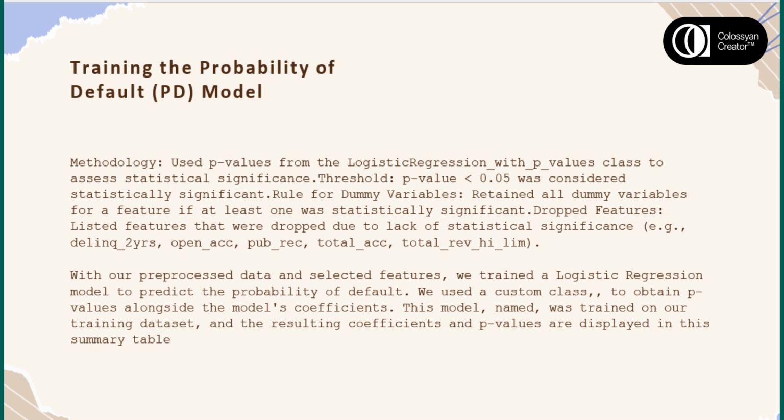With our pre-processed data and selected features, we trained a logistic regression model to predict the probability of default. We used a custom class, LogisticRegression_with_p_values, to obtain p-values alongside the model's coefficients. This model, named reg3, was trained on our training dataset, and the resulting coefficients and p-values are displayed in this summary table.